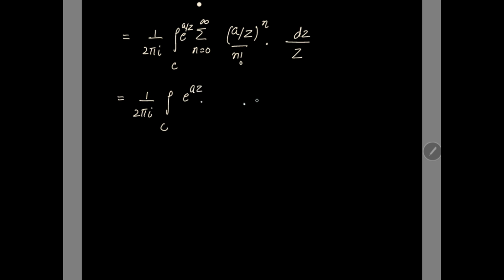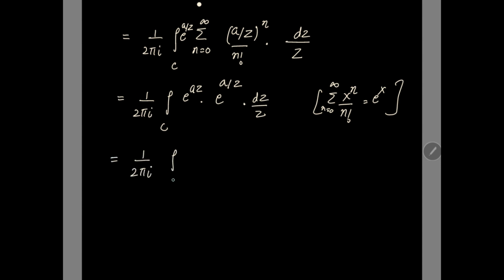Now, what is the summation of (a by z) to the power n over n factorial? Do you remember that the summation of x to the power n over n factorial is nothing but the exponential form, right? e to the power x. So this will be e to the power a by z. Good. Which is equal to 1 over 2 pi iota integral over c e raised to the power a times (z plus 1 by z)